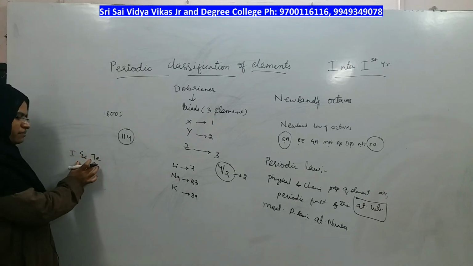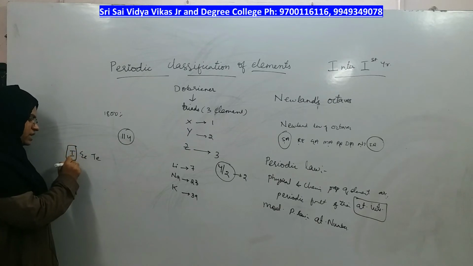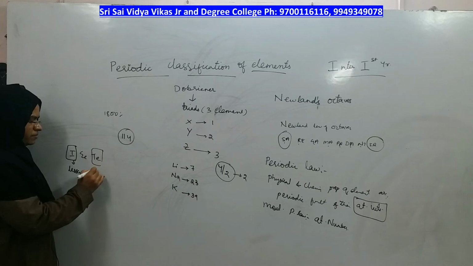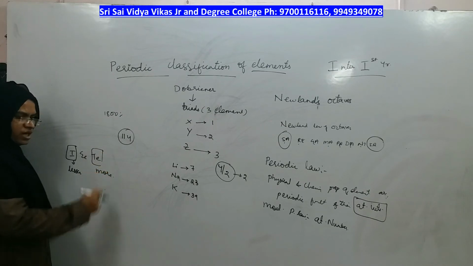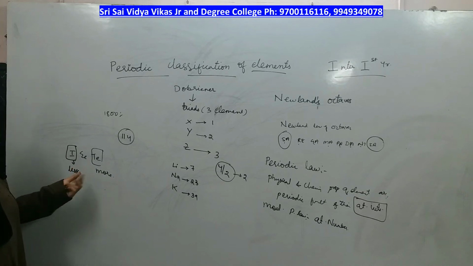These are two elements in which iodine's atomic weight is lesser than tellurium, right? In the periodic table, the atomic weight of iodine is less and tellurium is more.